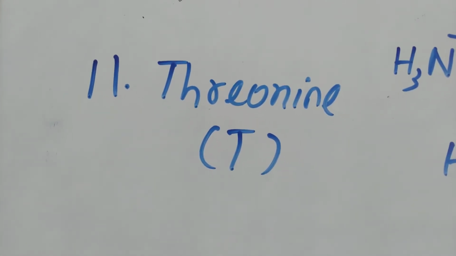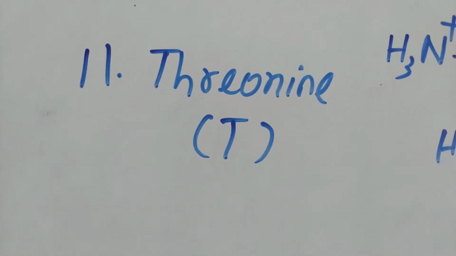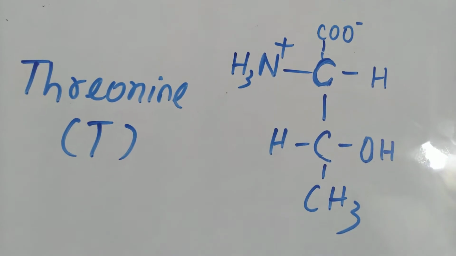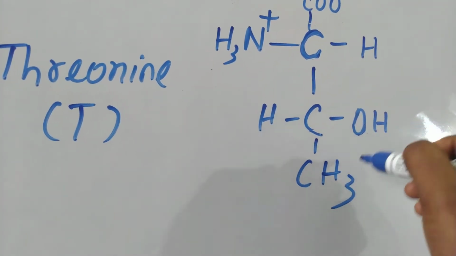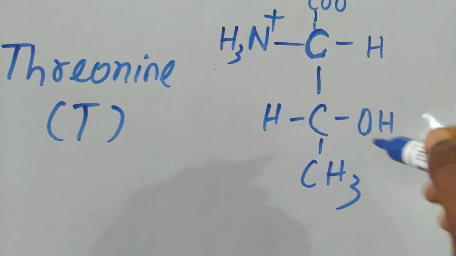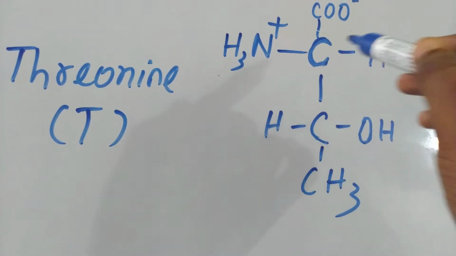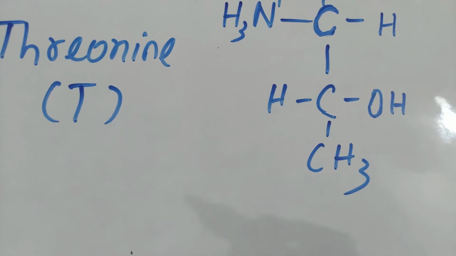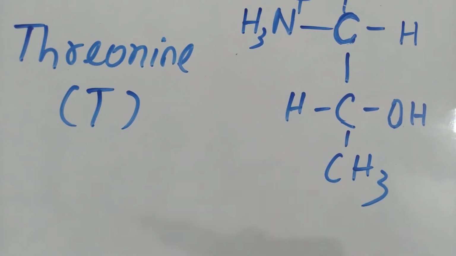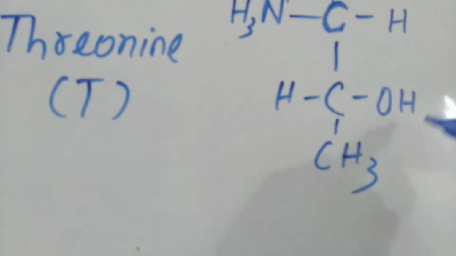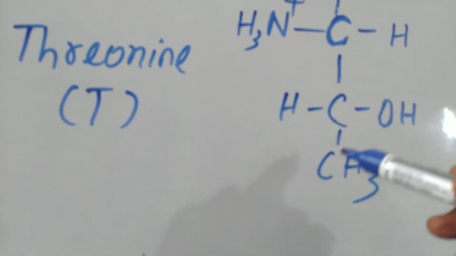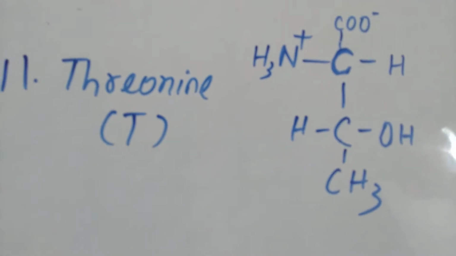The next one is threonine, denoted as T. So it contains a hydroxyl group again, but ethanol. The ethanol group has been connected to the central carbon atom. So just remember, after serine there is another amino acid which is threonine, and it also contains one hydroxyl group, but not methanol, it is ethanol.